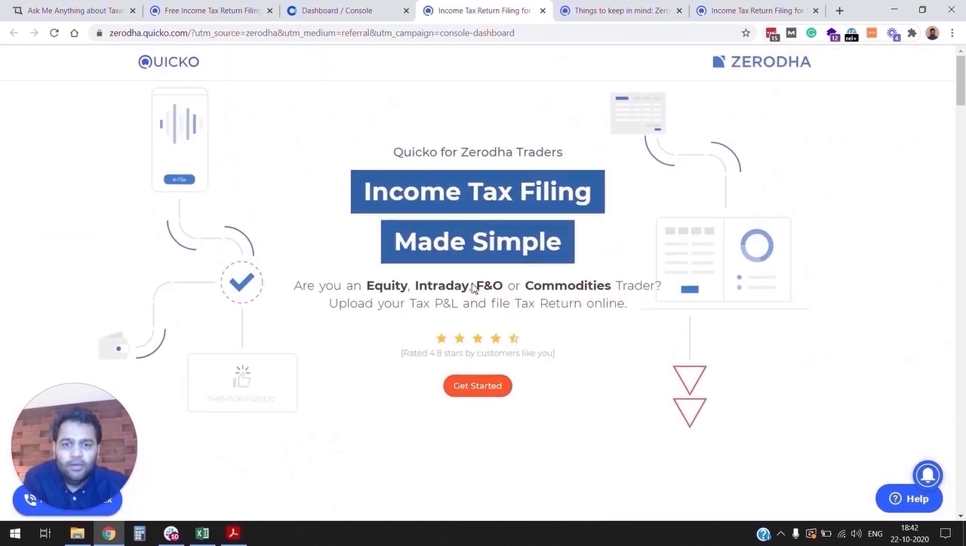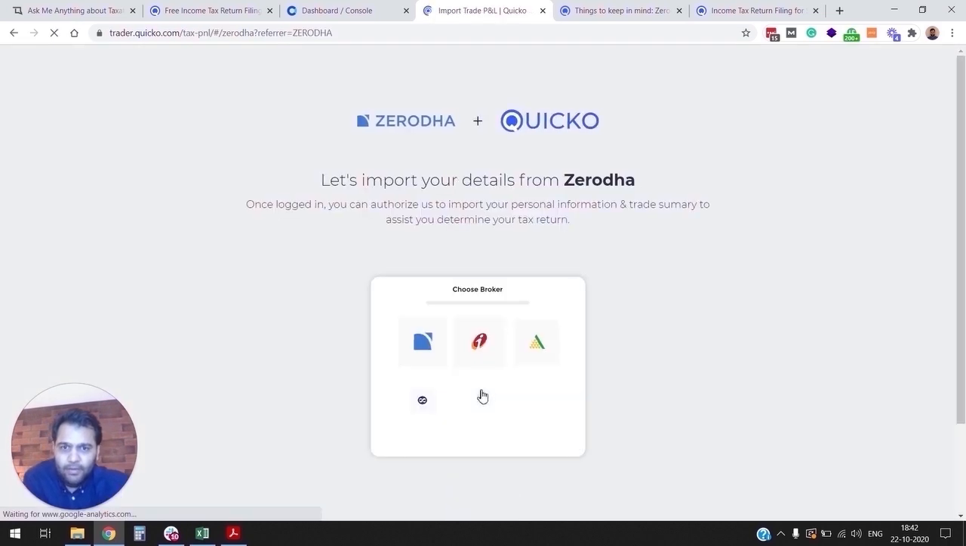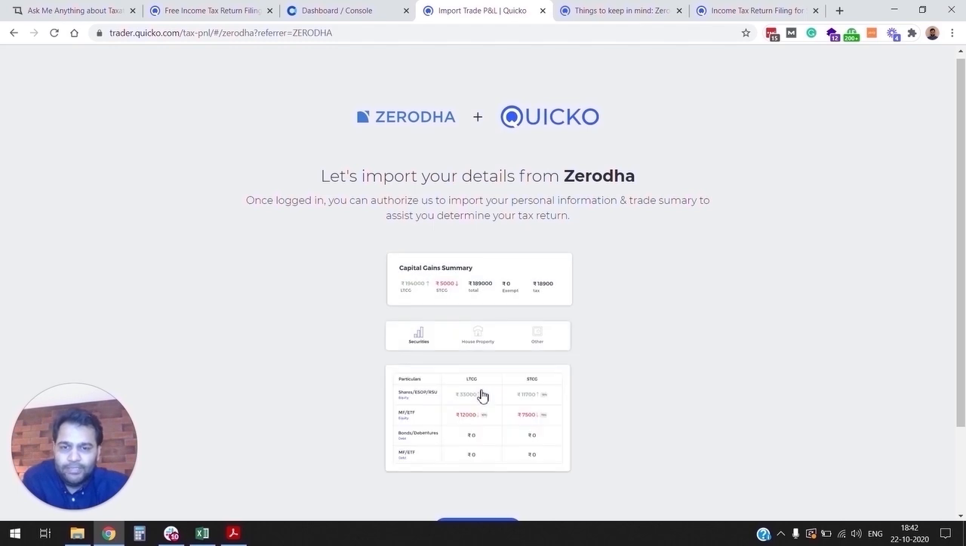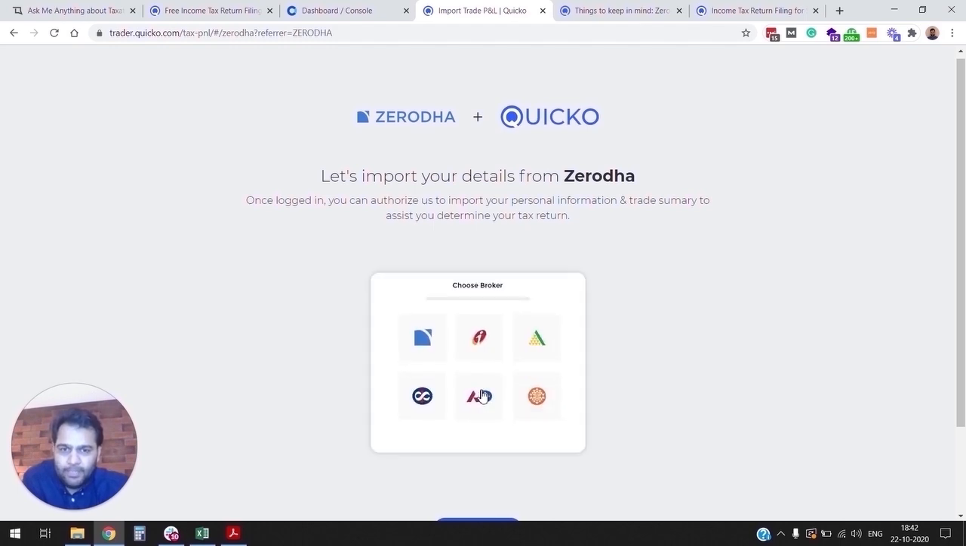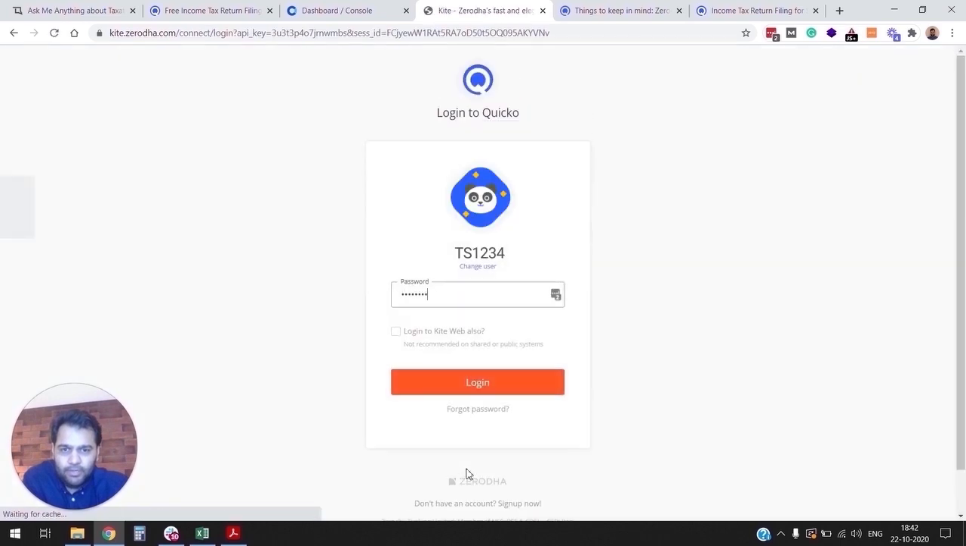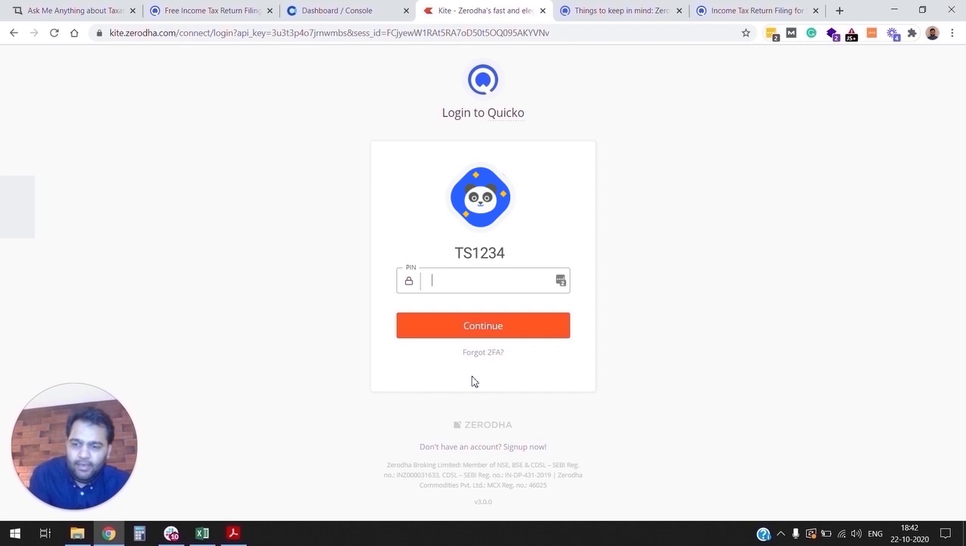So for purposes of this webinar, we're going to try to DIY file our income tax return. So I'm going to click on Get Started. As you can see in this neat little GIF, which very clearly explains the process, you're going to log in into a Kite account. Quaco will pre-fill your trades and calculate your P&L on the fly. So let's get started. I'm going to log in into the demo Zerodha account we have and type in my PIN.